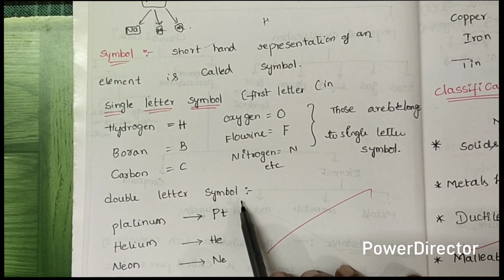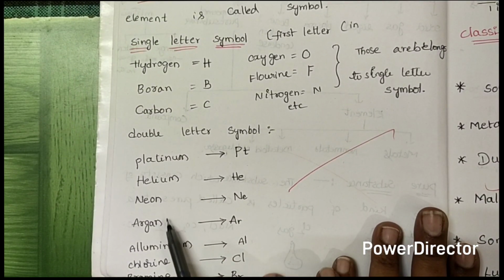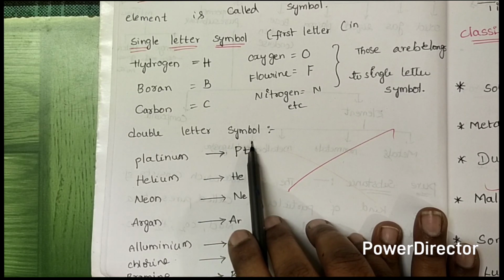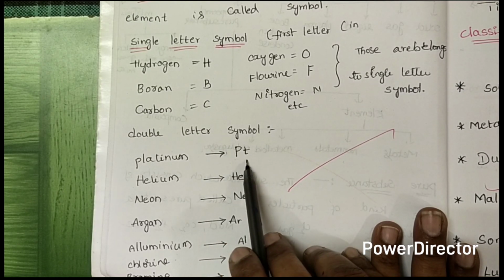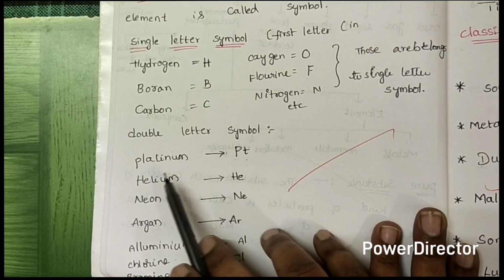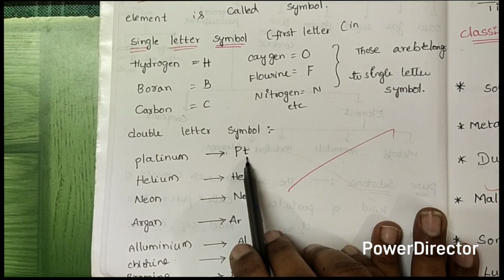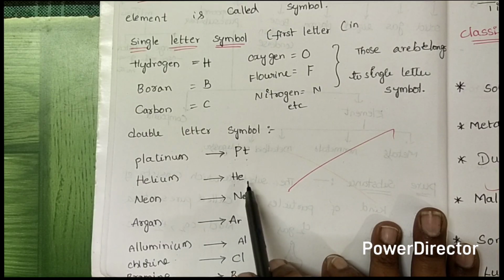And we have double letter symbols also. What are they? Platinum, helium, neon, argon, aluminium, chlorine, like this. In this double letter symbol, the first letter is a capital and the second letter we should write as a small letter. Okay, the platinum symbol is Pt, in the Pt, the P is the capital letter and t is the small letter. Okay, got it? Helium, the H is the capital letter, e is the small letter.